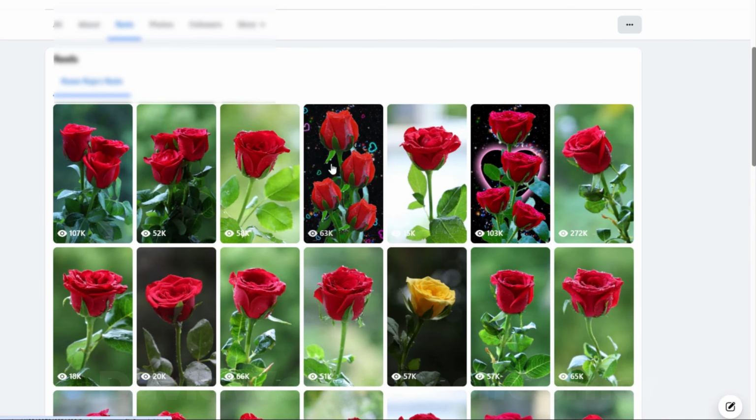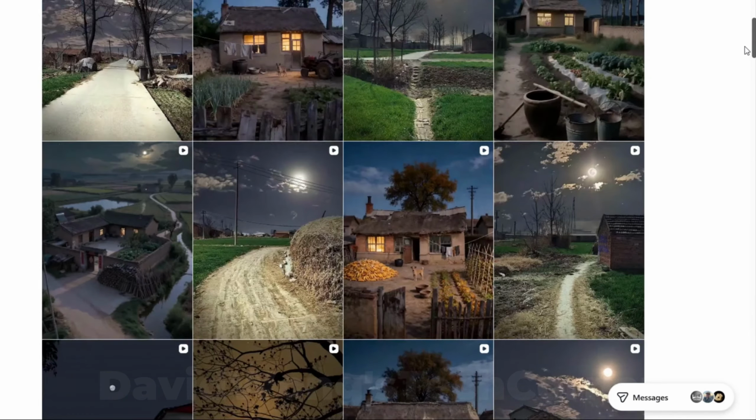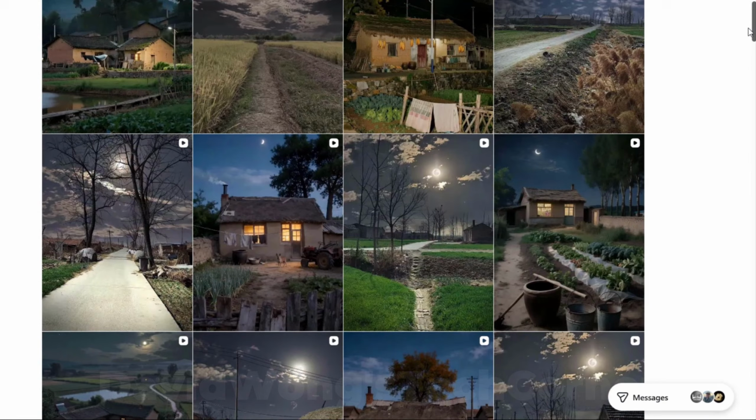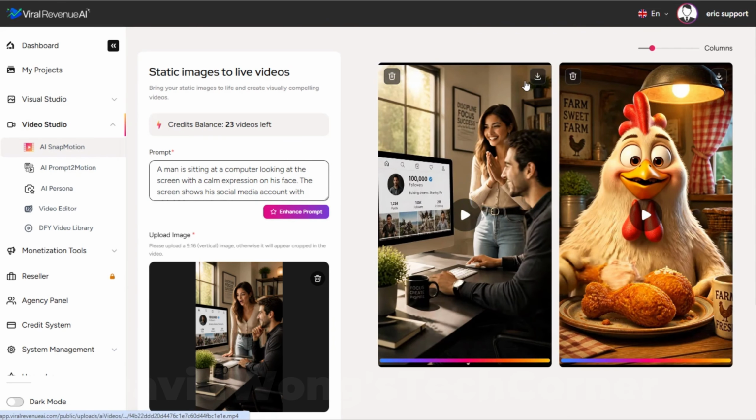Then we go over to their reels, and all it is little animated videos, essentially from those images. Now, can our snap motion tool create videos like these over and over again? Absolutely. 100%, because we can create videos even better than these ones here. How about this one that I showed you earlier? An Instagram account with over 1.4 million followers, just with little night scenes. Is this tool capable of creating little clips like this? Totally, absolutely. This is a piece of cake for our tool. You can create little clips like this and even much better ones than these. I'm going to go ahead and download that one as well.